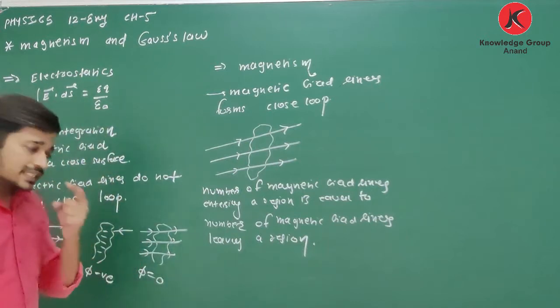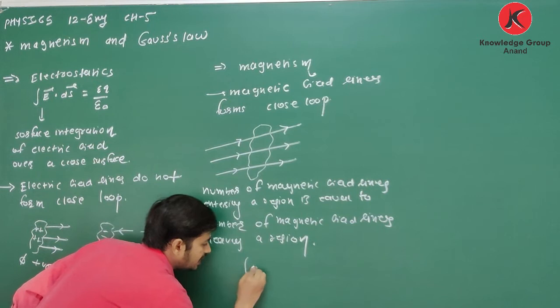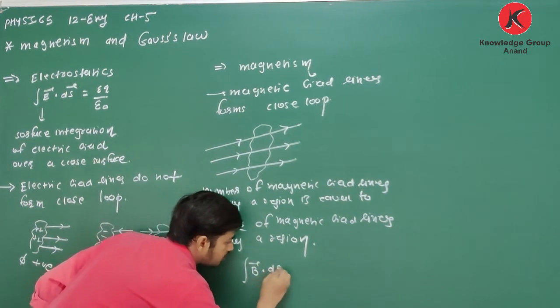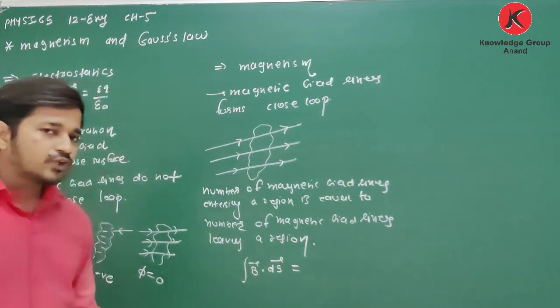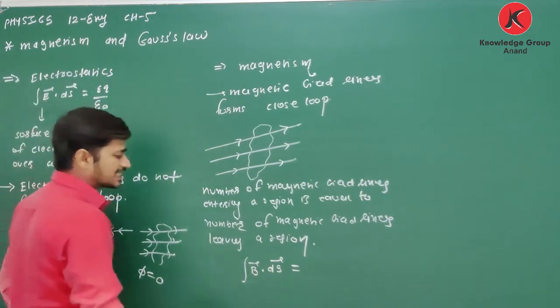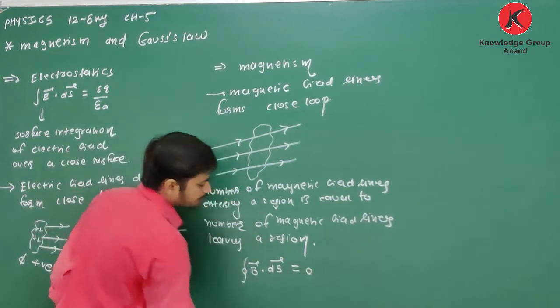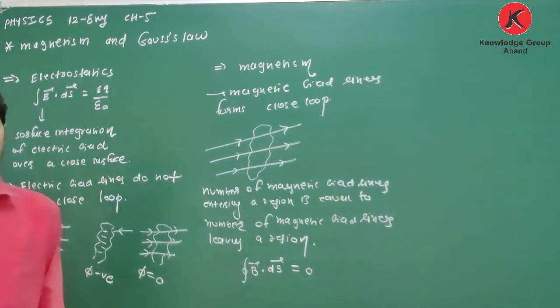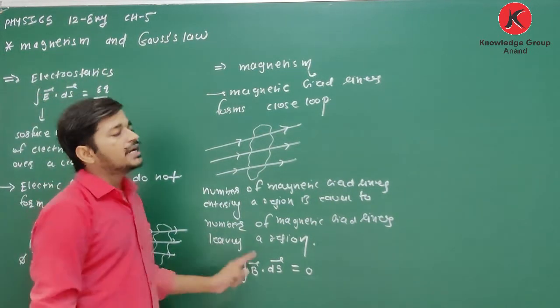Yes or no? So for such case we can say, if I am taking integration B dot ds, that is surface integration of magnetic field over a closed loop, it will become 0.